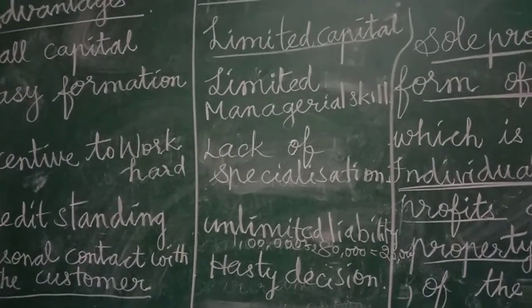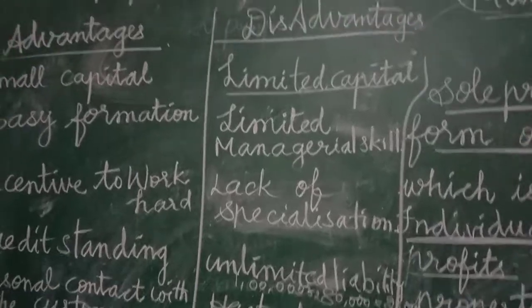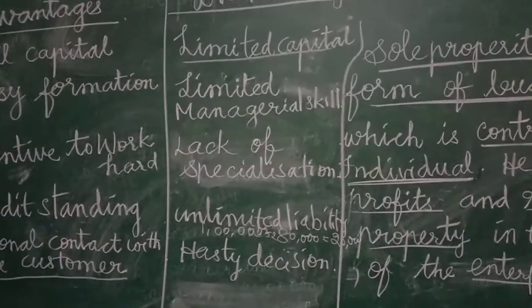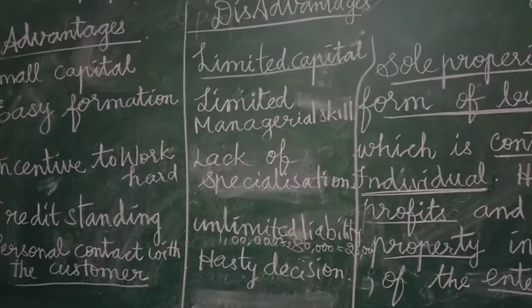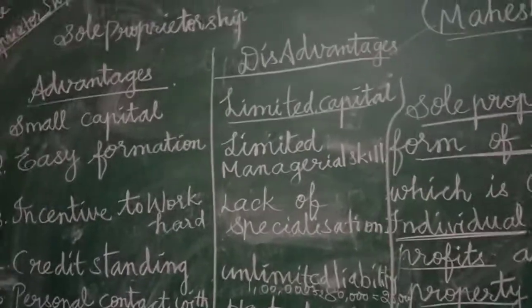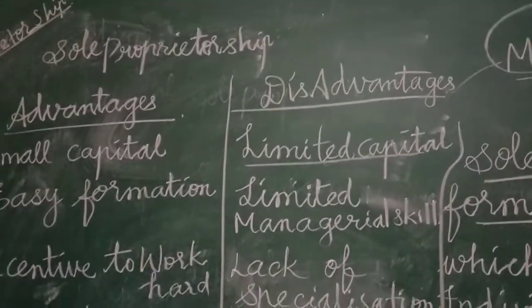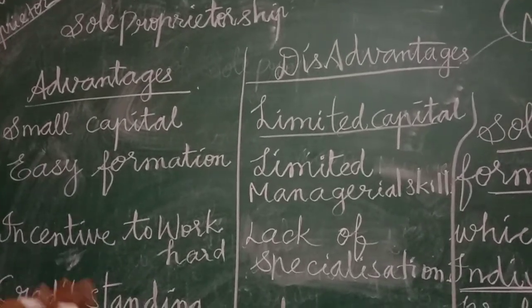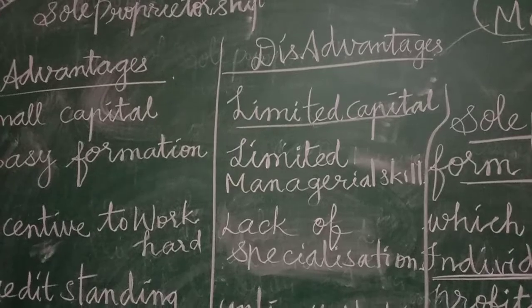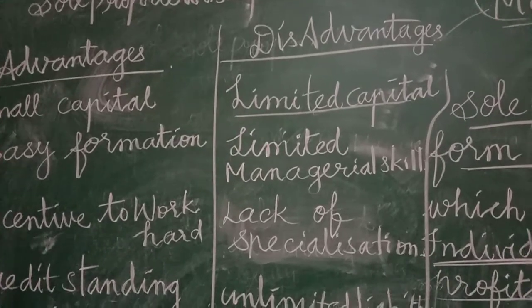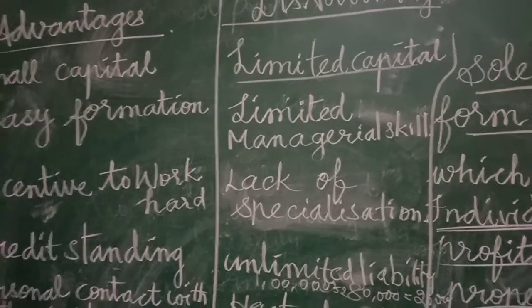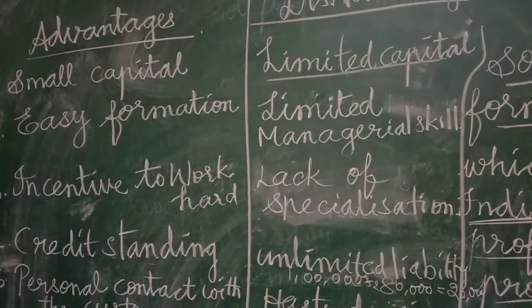So what have we discussed? We have discussed the definitions, the meaning of sole proprietor, 2 definitions, and also the features, advantages and disadvantages of the sole proprietor. So learn this lesson thoroughly. This is a very interesting lesson. This is the basic form of organization. We have just started on the forms of organization. This is the basic. Then let us move on to the next chapter, partnership. Thank you, girls.